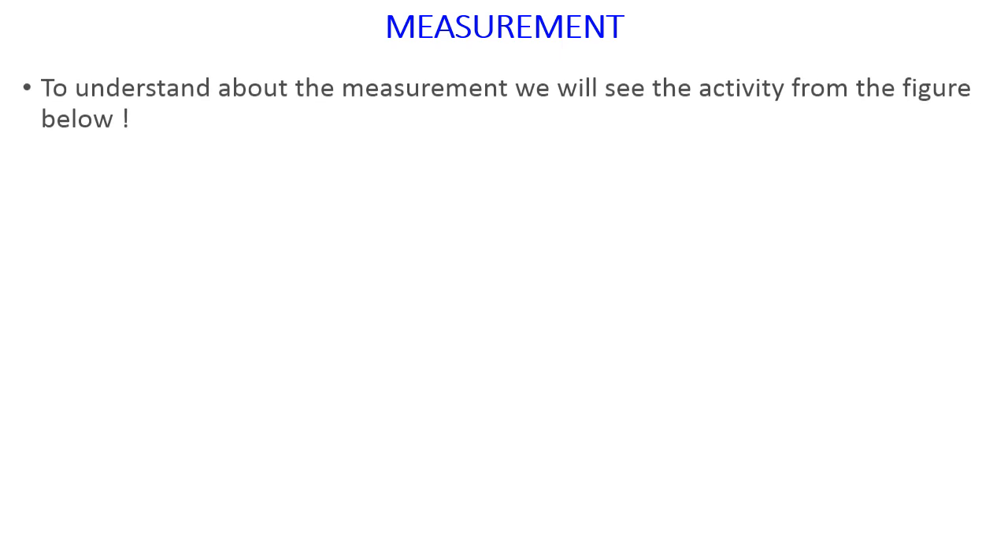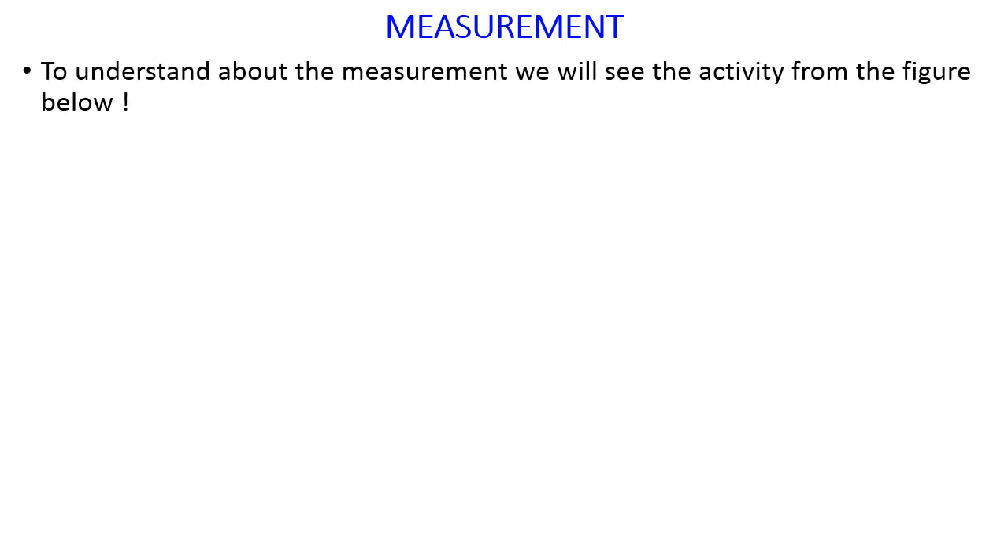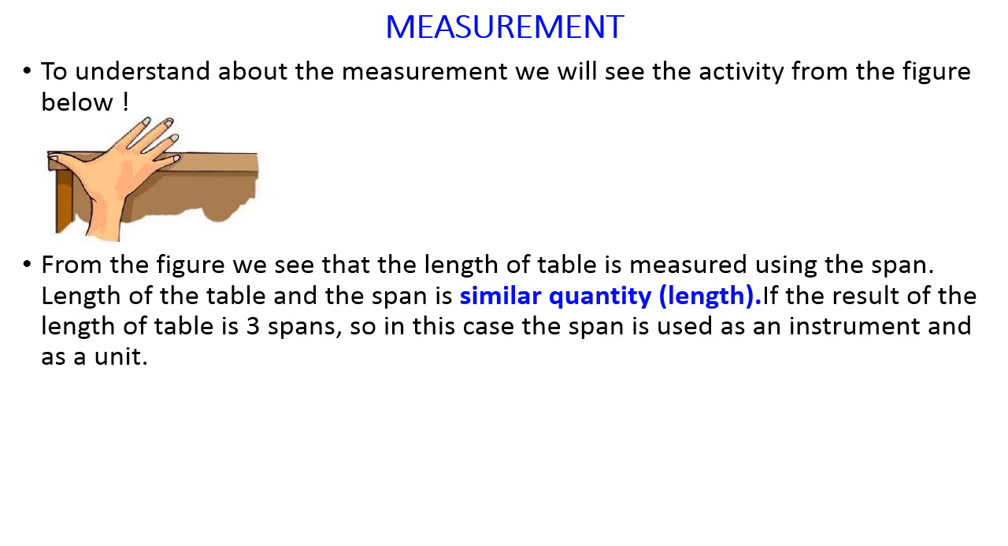After we have understand about quantity and unit, now we will learn about measurement. To understand about the measurement, we will see the activity from the figure below. From the figure, we see that the length of table is measured using the span. Length of the table and the span is similar quantity, length quantity. If the result of the length of table is 3 spans, so in this case the span is used as an instrument and as a unit.